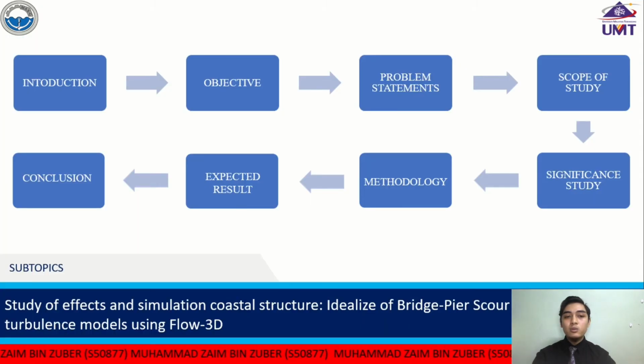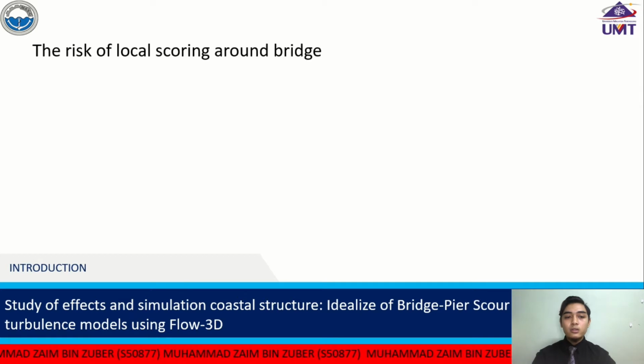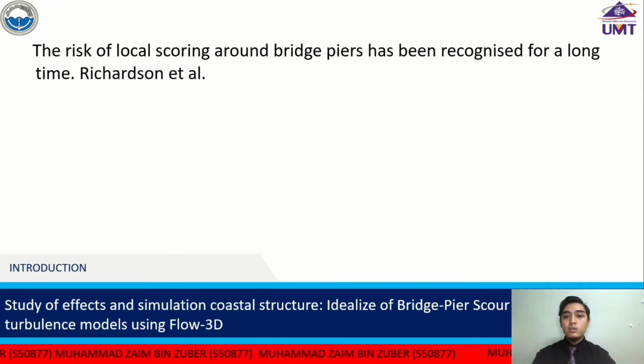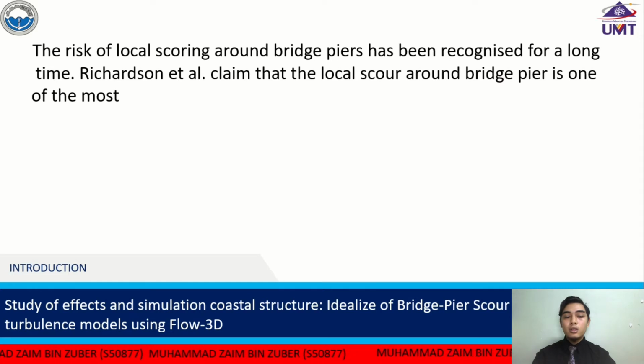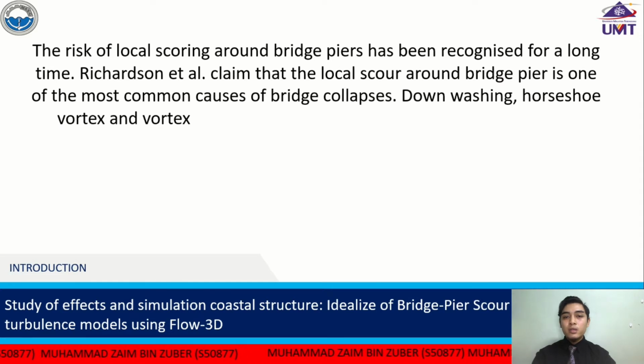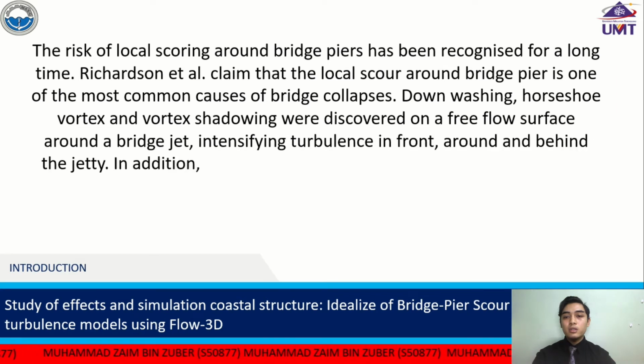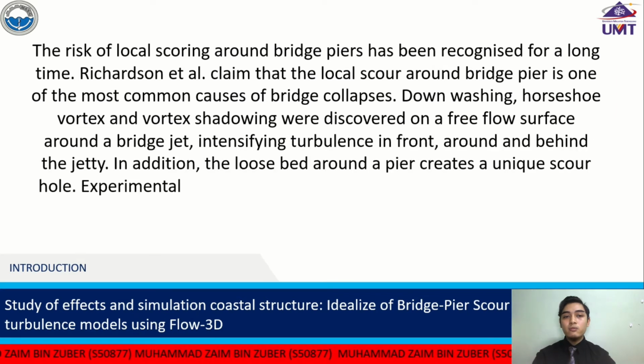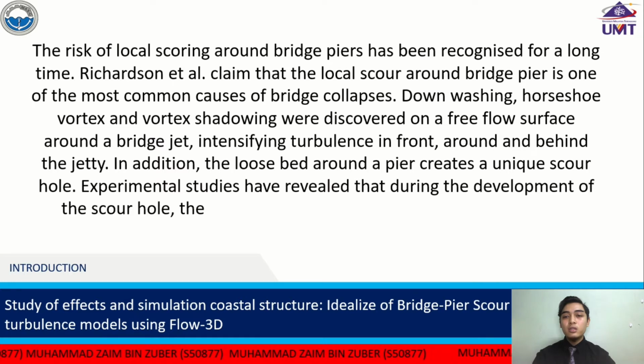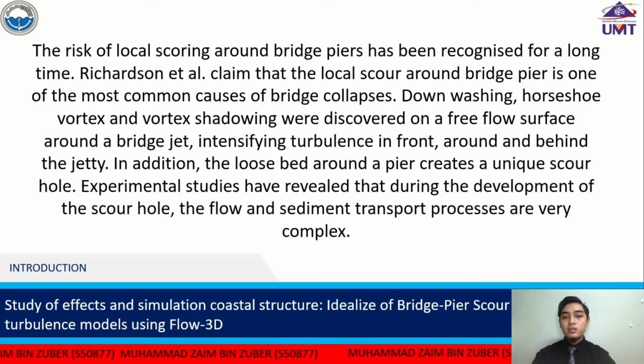The subtopics that I would like to present are introduction, objective, problem statements, scope of study, significant study, methodology, expected results, and conclusion. For the introduction, the risk of local scouring around bridge piers has been recognized for a long time. According to Richardson et al., local scour around bridge piers is one of the most common causes of bridge collapses. Downflow, horseshoe vortex, and vortex shedding were discovered on a free flow surface around a bridge pier, intensifying turbulence in front of, around, and behind the pier.